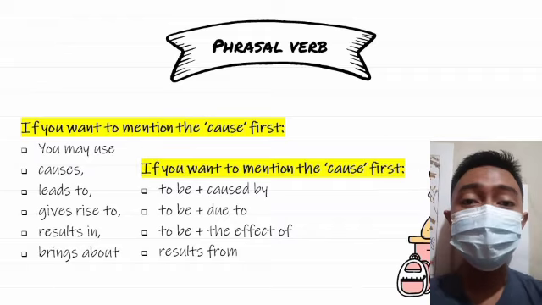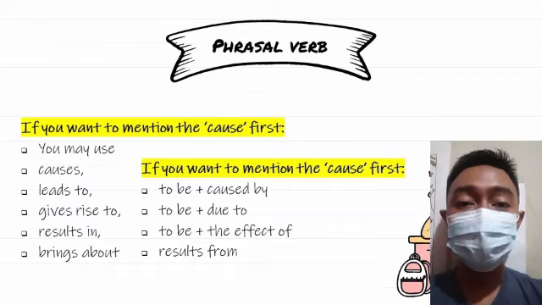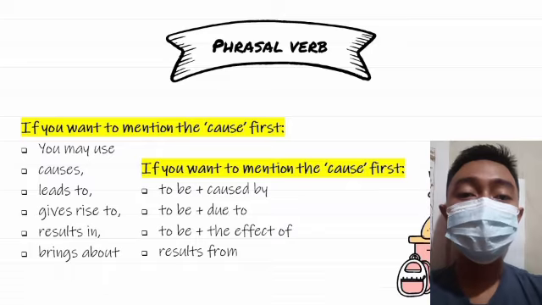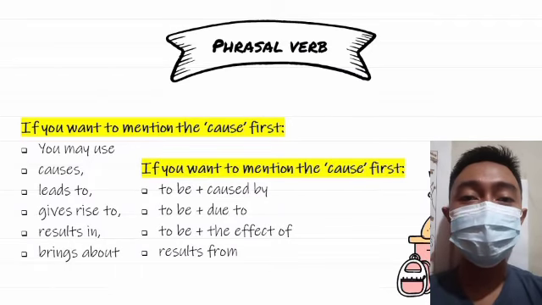And the next, if you want to mention the effect first, you may use to be plus caused by, to be plus due to, to be plus the effect of, and results from. The writing is also in accordance with the tense of the sentence. For example, a flood is the effect of overflowing river water.